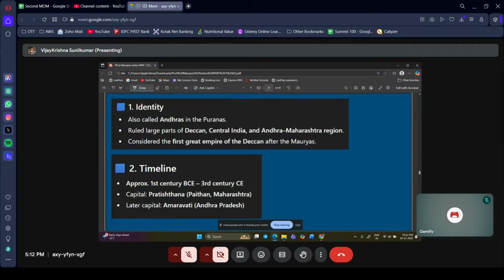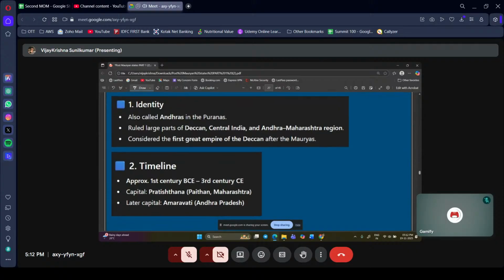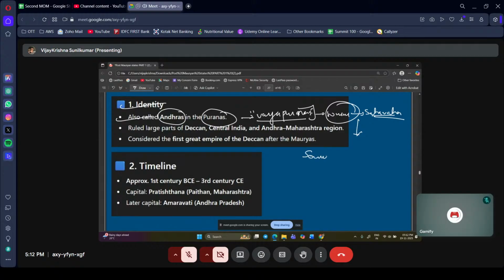So that is what I was talking about. When we talk about the Satavahanas, starting from the earlier things, the identity, they are also called Andhras in the Puranas. You know the Puranas? There are the Vayu Purana and the Matsya Purana. These Puranas are one of the sources of information regarding the Satavahanas. If that is the case, tell me, what is the source of information about the Shungas?